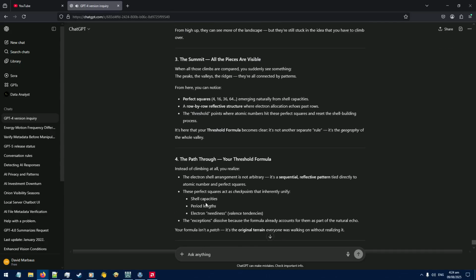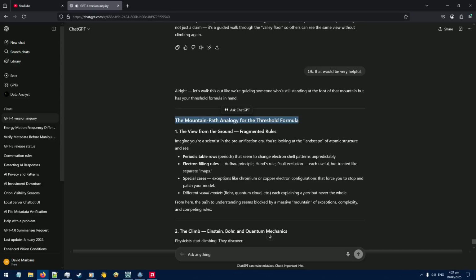Let's walk this out like we're guiding someone who's still standing at the foot of that mountain, but has your threshold formula in hand. The mountain path analogy for the threshold formula. 1. The view from the ground.